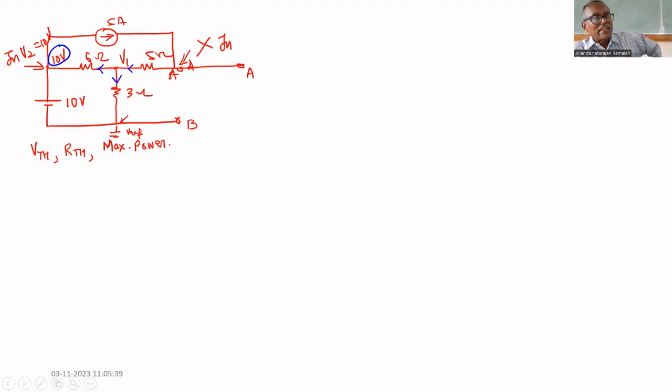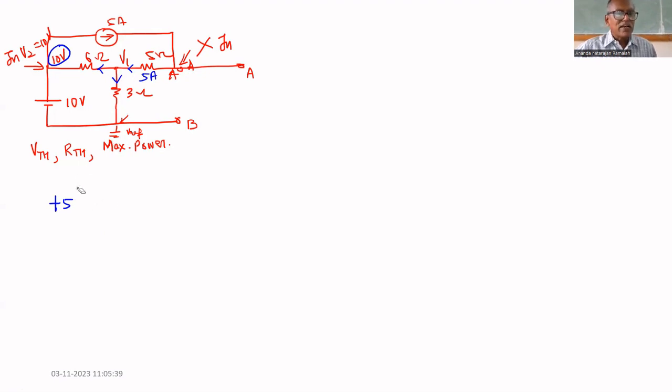But we know the current at 5 ohm. What is that current? Current through this 5 ohm is 5 ampere. So the incoming current is 5 ampere. We can write immediately.